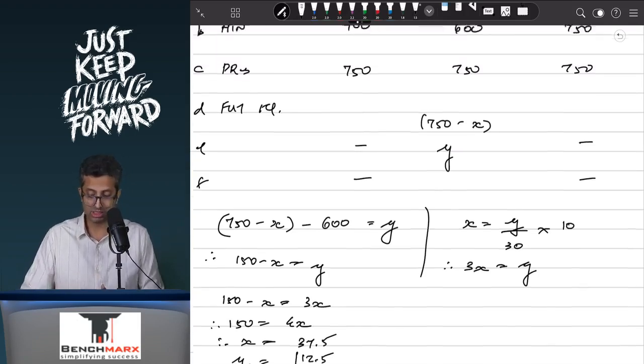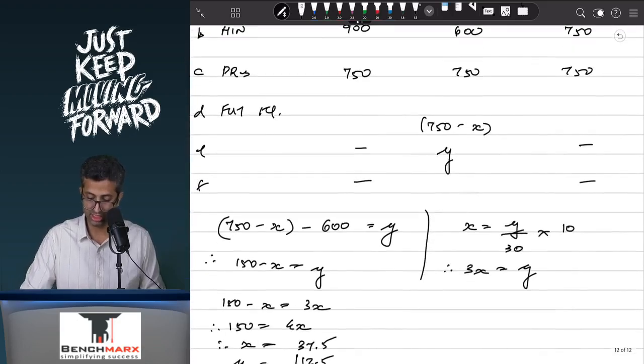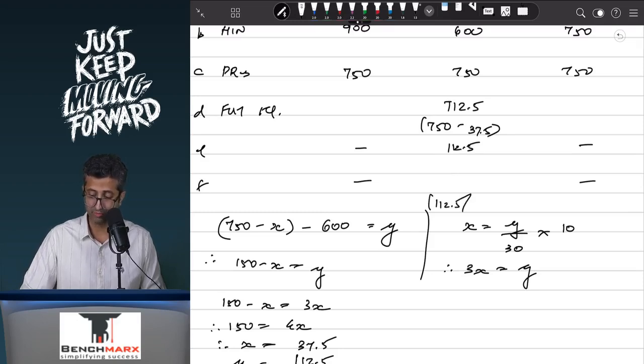Now I will use this data over here. So this is 750 minus 37.5, which is 712.5 of minimum equity. Now the maximum amount you can buy back is 112.5. However, if I want to find the number of shares, this is 112.5 divided by 30, and this will come to around 3.75 crore shares.